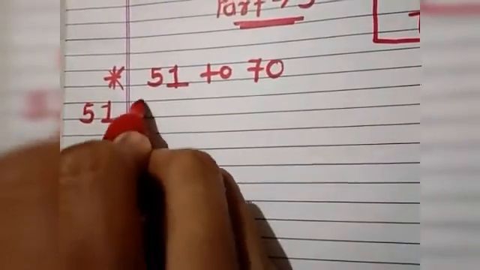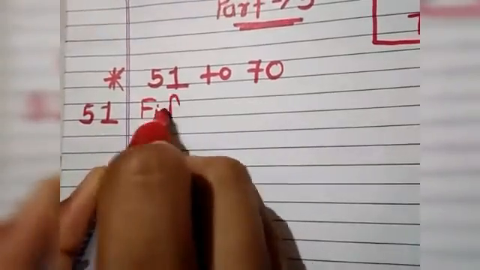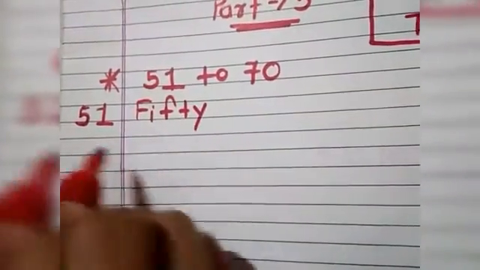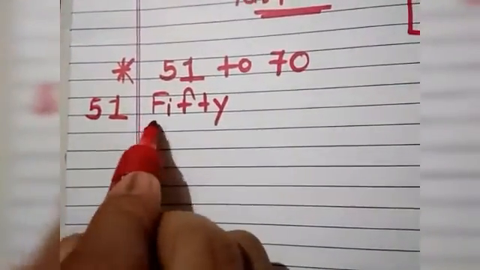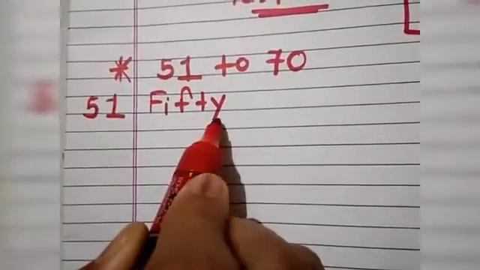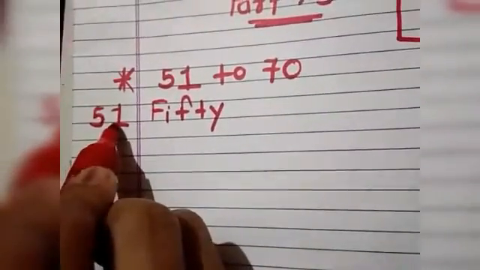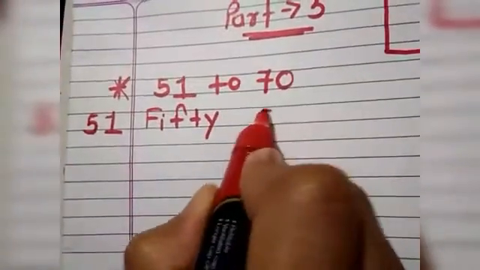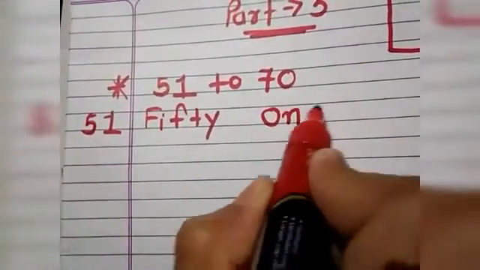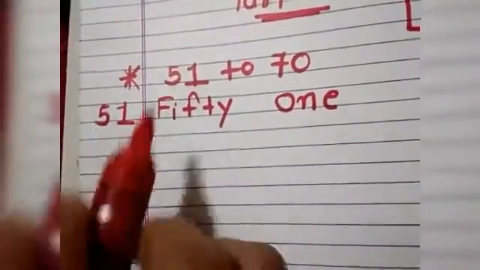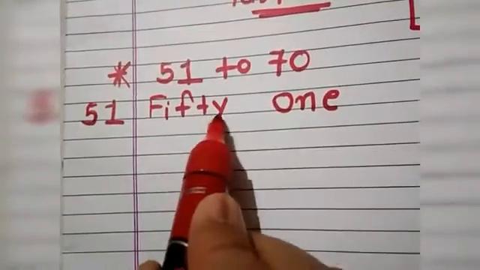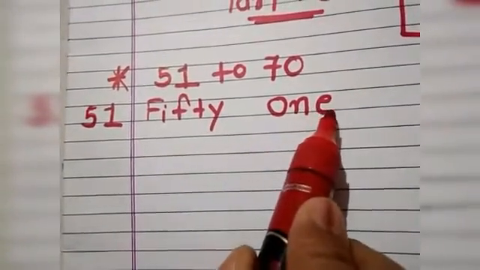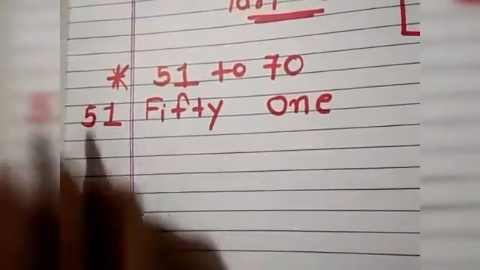First you have to write the spelling of 50, F-I-F-T-Y, and backside, 1. You know the spelling of 1. Write it here: O-N-E, 1. Done. F-I-F-T-Y 50, O-N-E 1. Very easy, right?